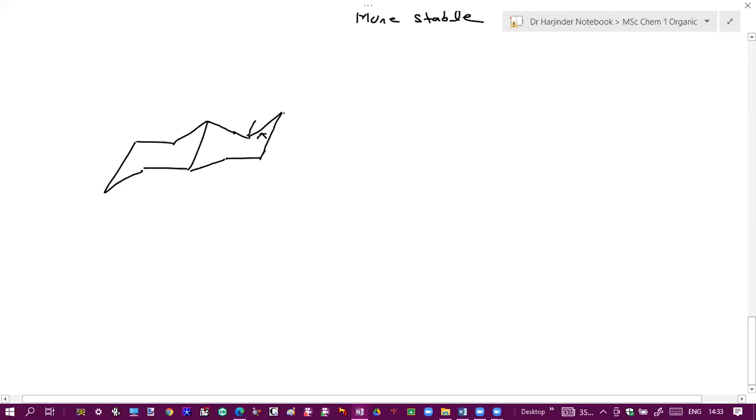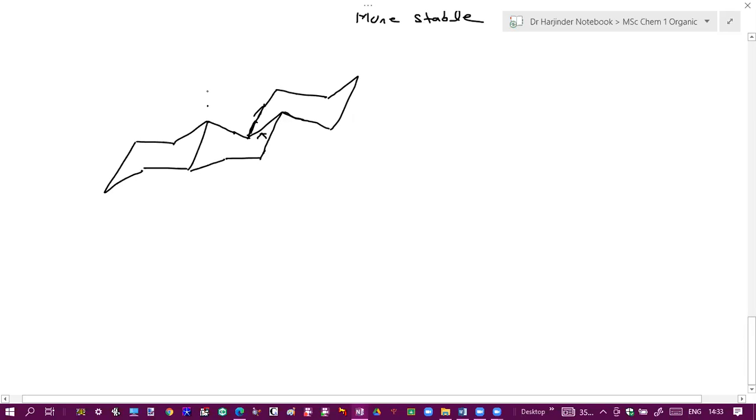Equatorial. I have to use equatorial bonds. So this is an equatorial bond over here, and this is an equatorial bond over here. By using this, I can write the remaining structure like this. Now you can see 3 cyclohexane rings are there.